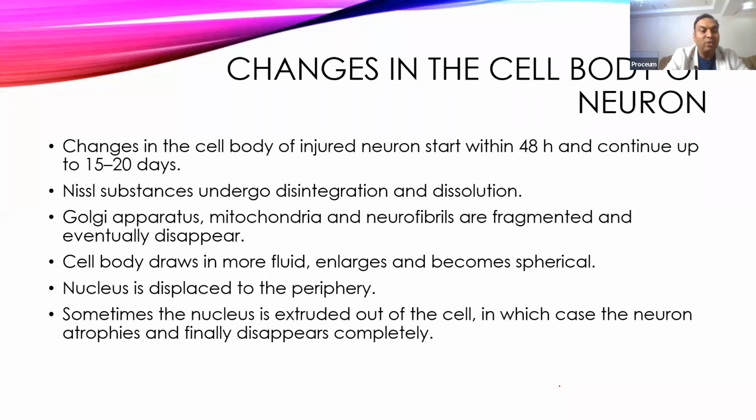And if the nucleus is removed out of the cell body, the regeneration of that neuron is not possible. The neuron will completely disappear, get atrophied, and be removed from the body. If the nucleus remains inside the cell body, then the chances of regeneration are possible.